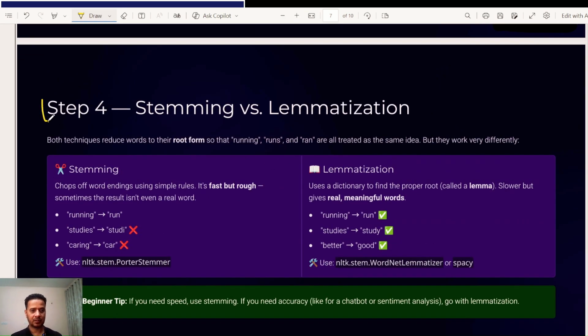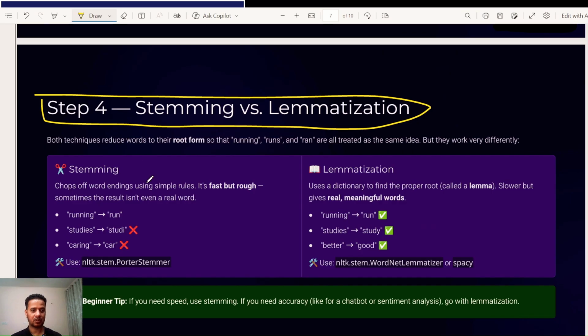Now we will talk about step 4. What is stemming? It chops off word endings using simple rules. It is fast enough. So in running, we can remove this ending, because this is something which is common in most of the words.